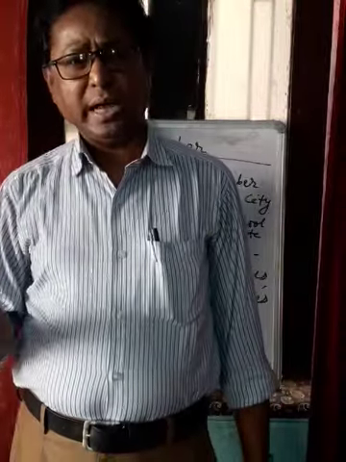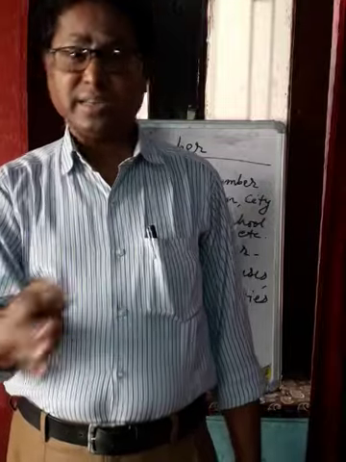Here last letter is f, but there are some exceptional words. Rules are there and exceptions are also there, contradictory to the rule. So these are some particular words that we have to learn.